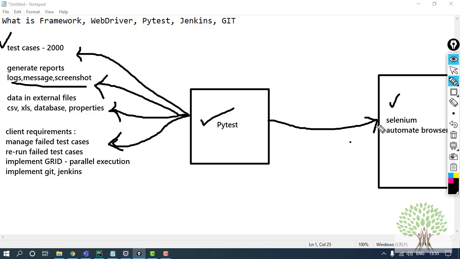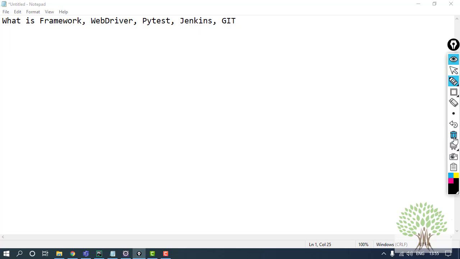Fine. The same thing applies with Git and Jenkins. Now Git and Jenkins are different terms, but they are applicable on the projects. Whatever projects you have made, you can have them running on Jenkins. How? I'll tell you. I'm just going to clear this, and I'm going to take the example of GitHub and Jenkins.